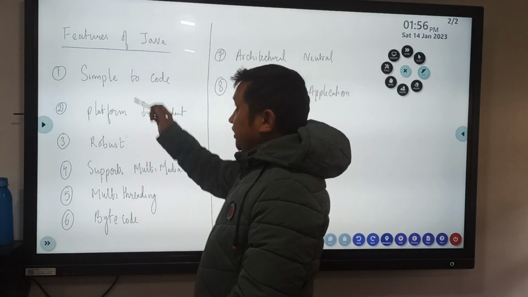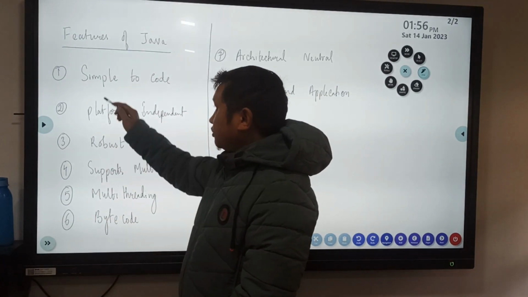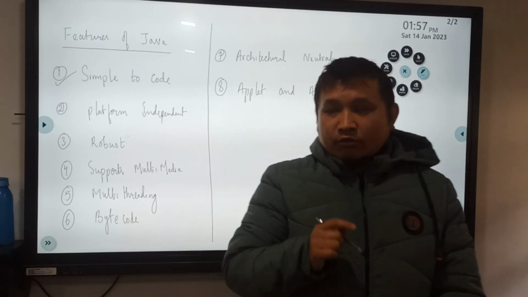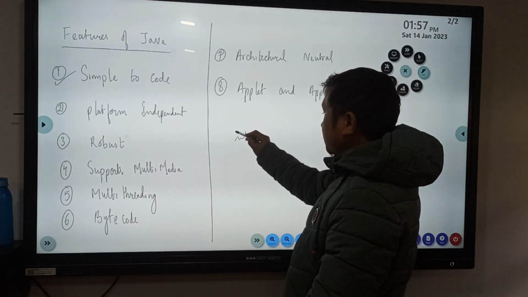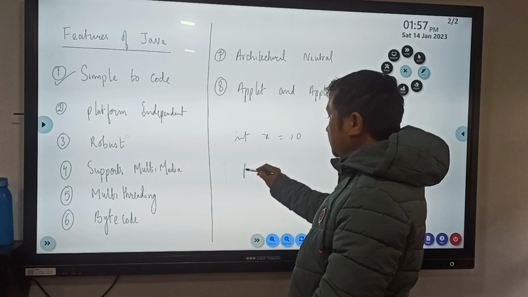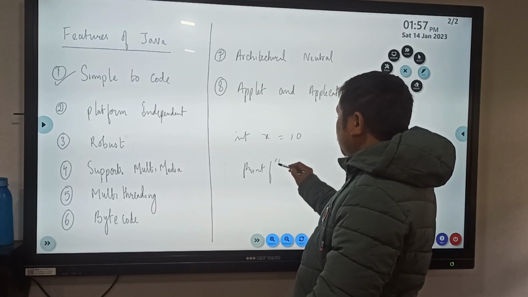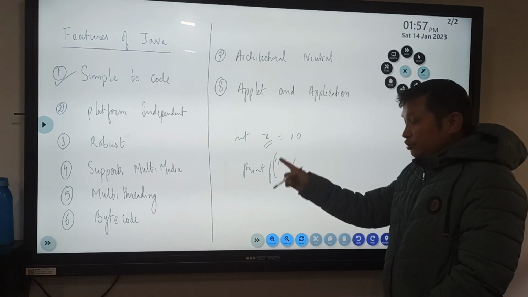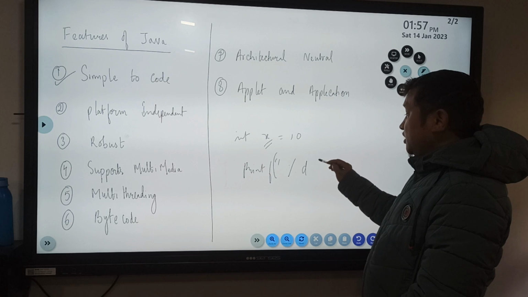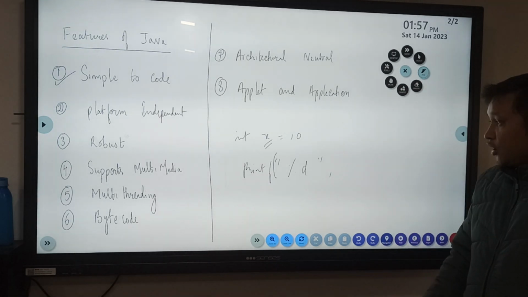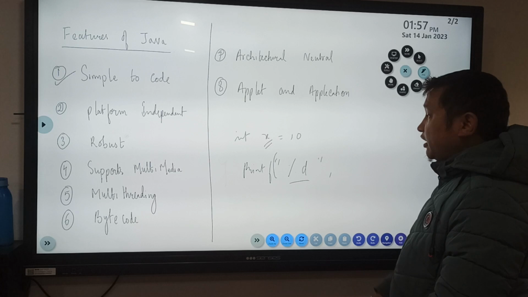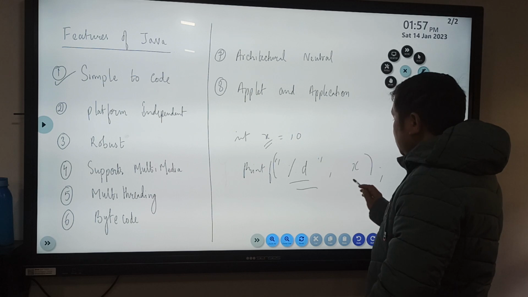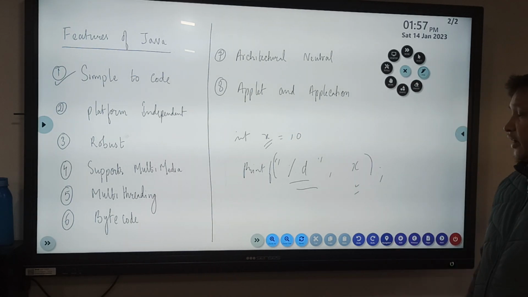Now, Java is very popular because one of the reasons is that it is very simple to code. Unlike C programming, in C, if you write int x and you want to print the value of x, with printf you need to know the format specifier, that is, what kind of value x is. So %d indicates an integer value, and you are printing the value of x.